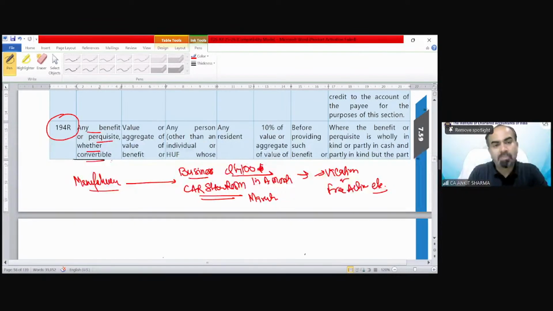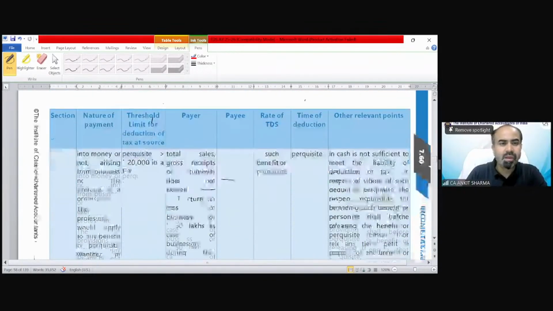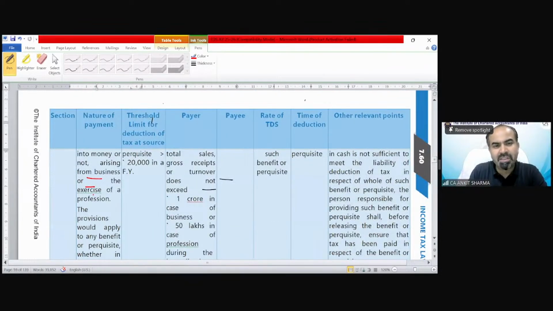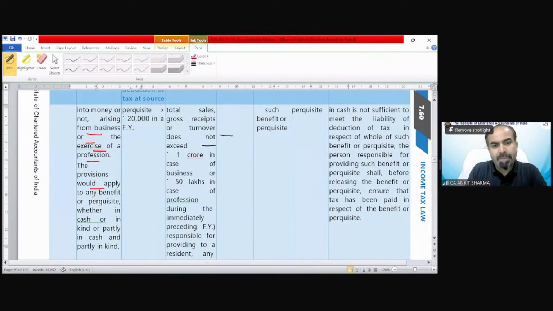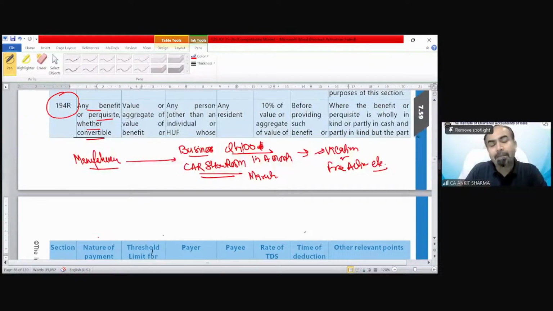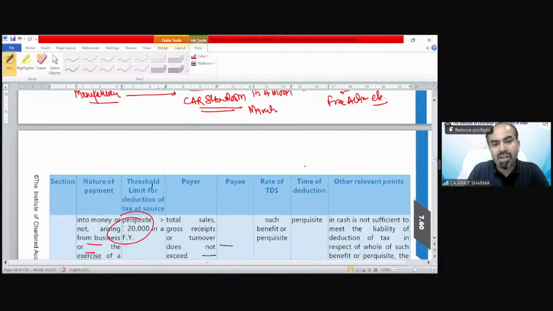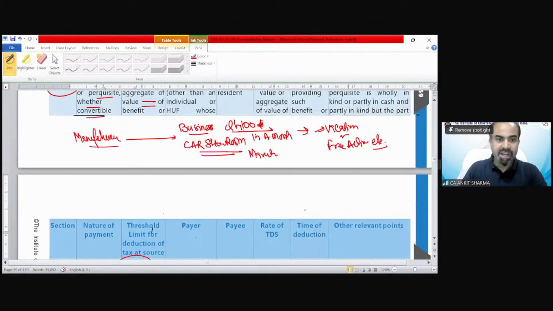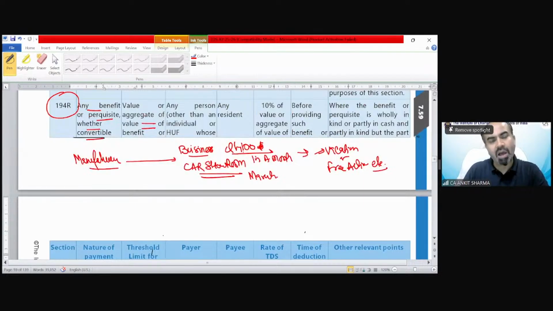So any benefit or perquisite, whether convertible into money or not, arising from business or exercise of a profession, the provision would apply to any benefit or perquisite, whether in cash or in kind. So please remember, this is not a perquisite which we have discussed in the salary chapter. In that case, employees receive perks from the employer, so section 192 applies. But this is a business receipt from the manufacturer, distributor, etc. So if the value of the aggregate benefit or perquisite exceeds 20,000 rupees in a financial year, TDS needs to be deducted under section 194R.